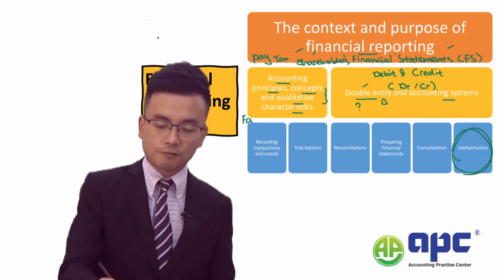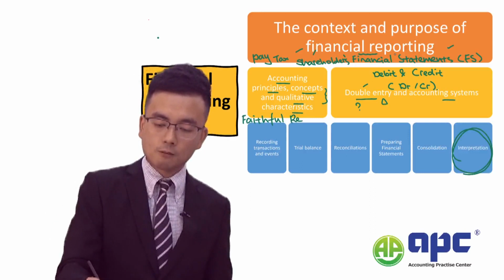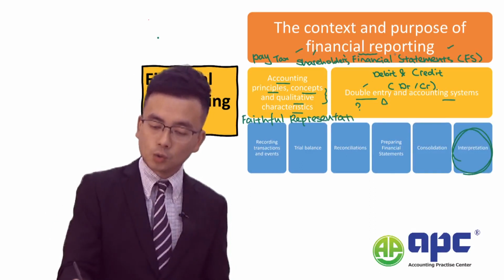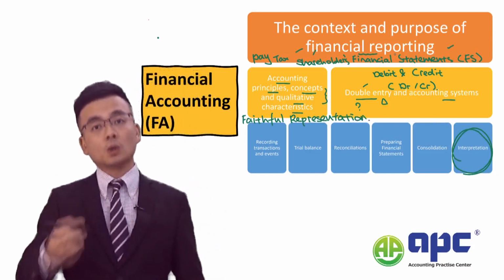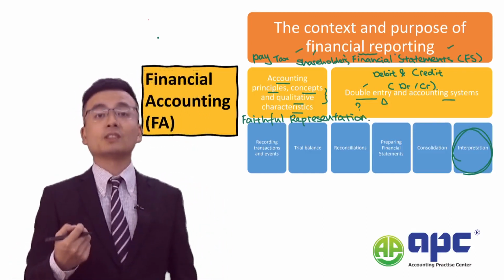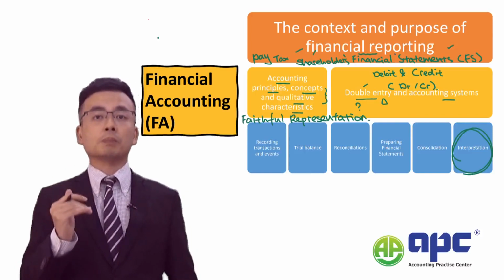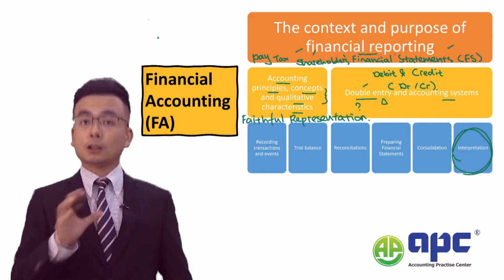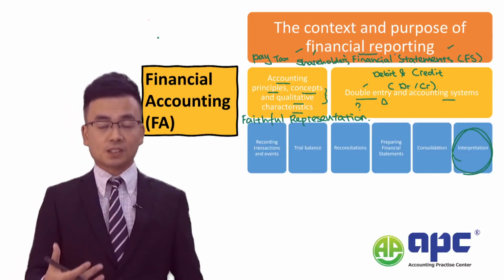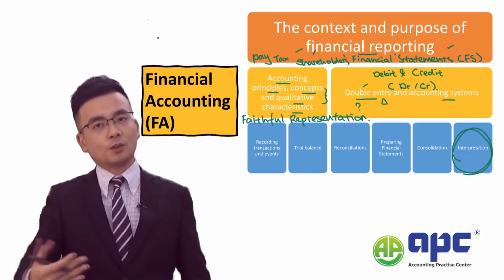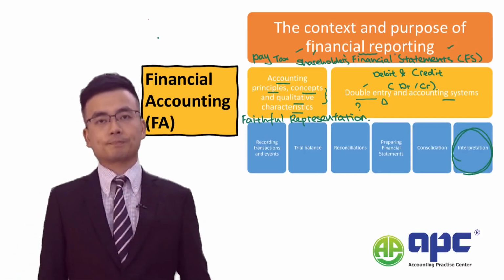Okay, so faithful representation is to make sure that the data or information that we input into the system will be reasonably appropriate. And of course, there will be detailed requirements there as well when we come to the actual course.